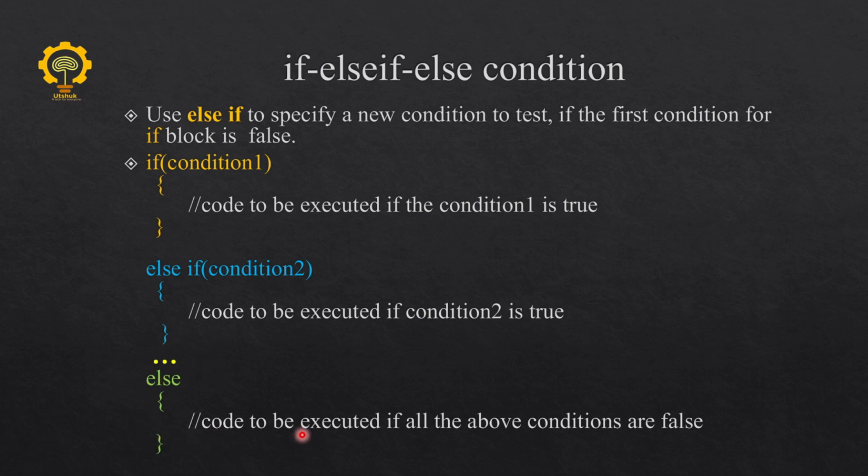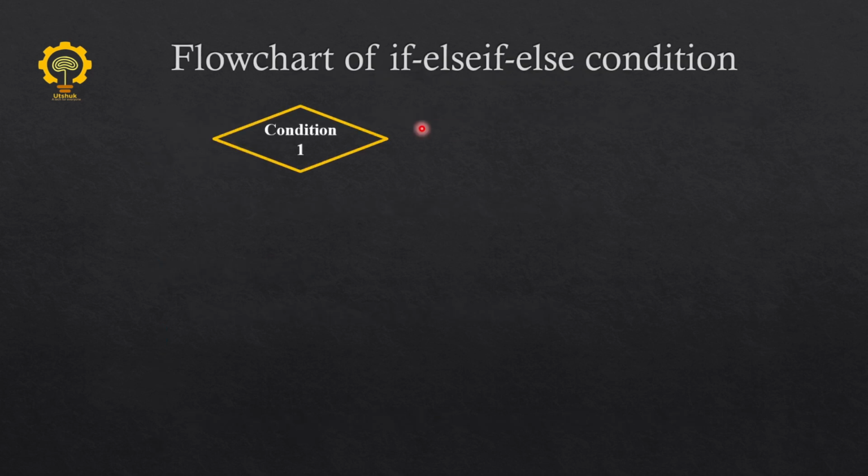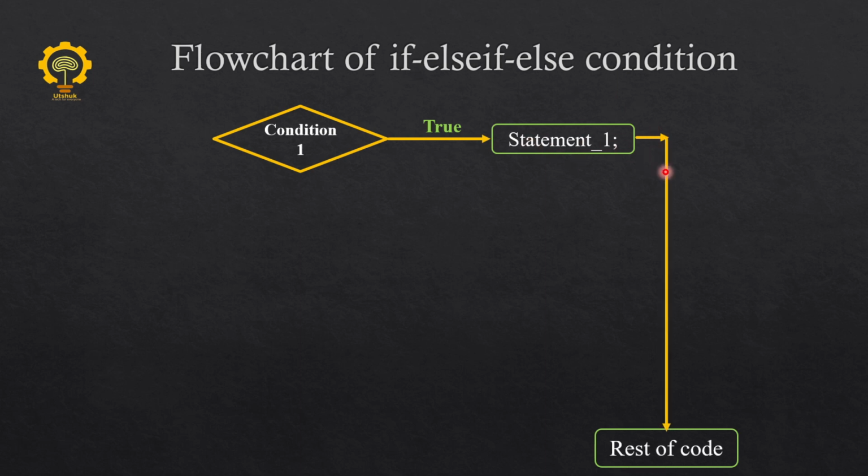So let's see this with the flowchart diagram. There's condition 1. If it's true, then it executes the statement inside the if block, then the rest of the code is executed.